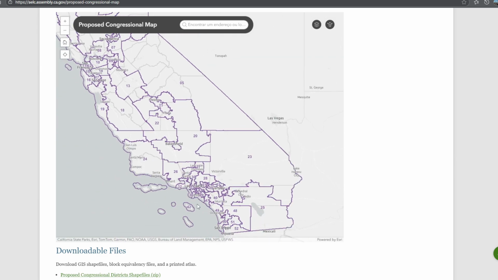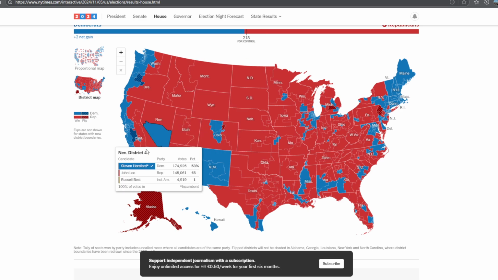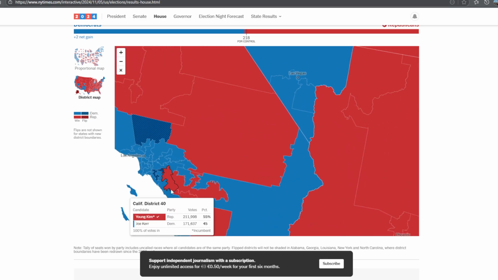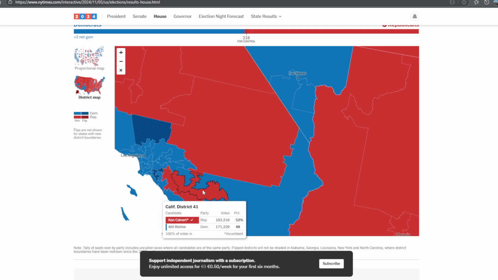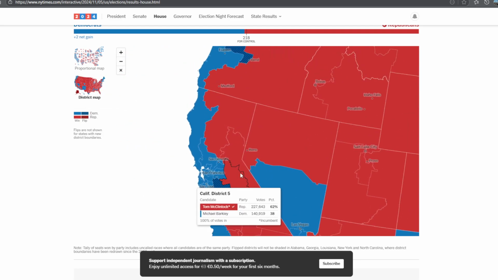And you move to this mess in Los Angeles. It's always a mess because there's a lot of people concentrated in the same area, but still, they did a huge work there to minimize Republican votes. Because as you can see here in the House elections in California, the Republicans did have at least 3 districts around the Los Angeles, San Diego area. And with this map, they were going to have less than that. You can see here what I mean.